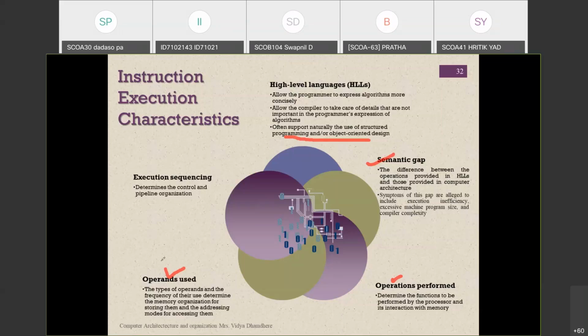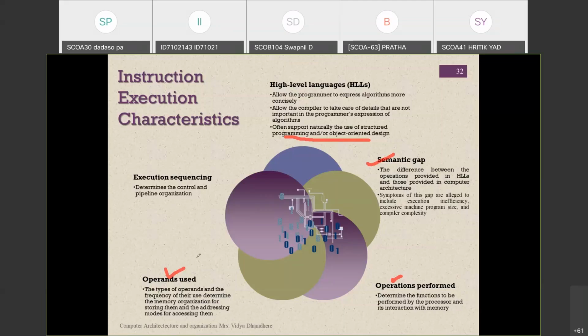So we have to use these operands frequently, and that tells us the memory utilization or organization of the processor, which is done with the help of the addressing mode by which we access them.